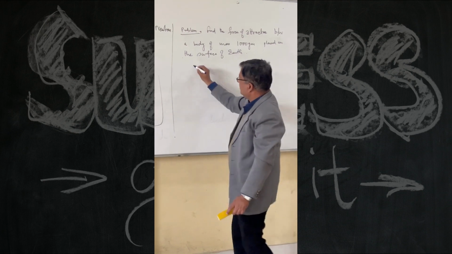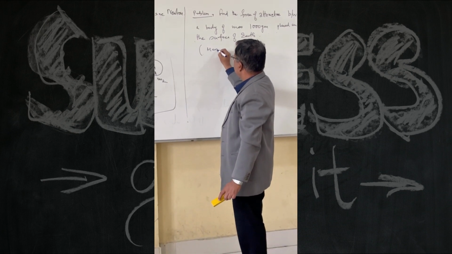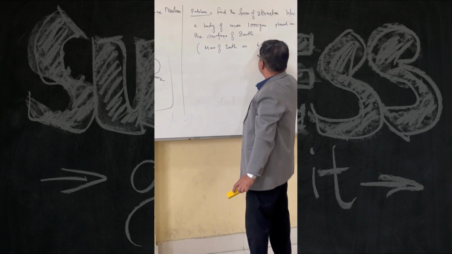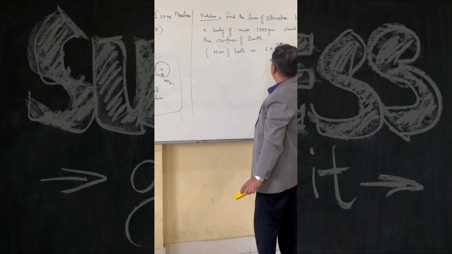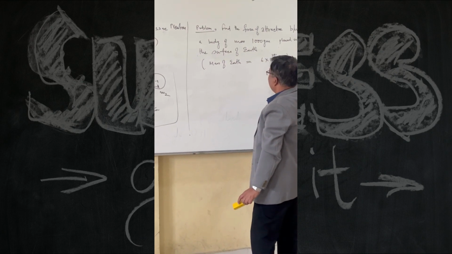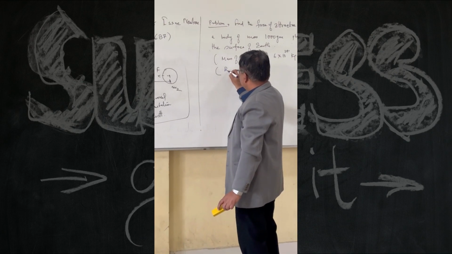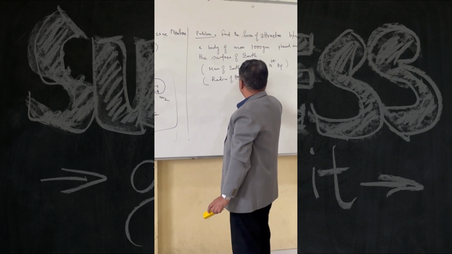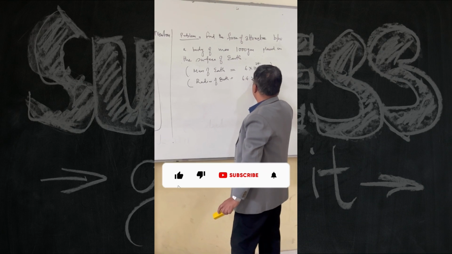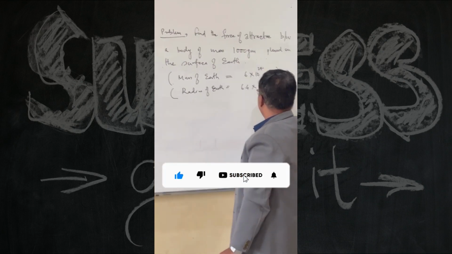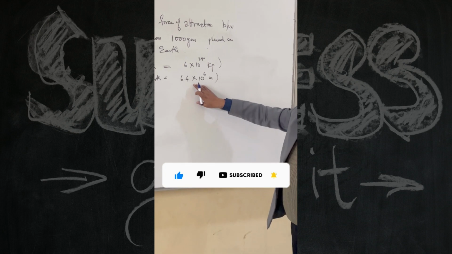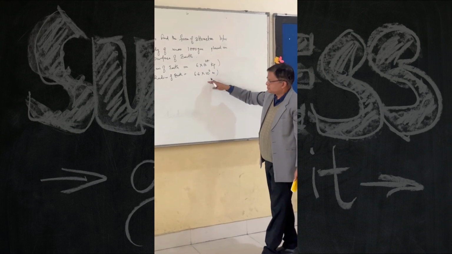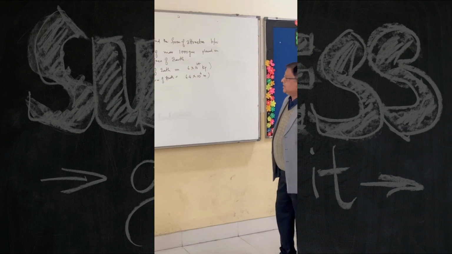Clear? Now what is given? You have been given that mass of Earth, which is enormous, is 6 into 10 to the power 24 kgs, and the other value is radius of Earth. The radius of Earth has a value of 6.4 into 10 to the power 6 meters. Sometimes it is given in kilometers, so it is 6.4 into 10 to the power 3 kilometers. So we have to change the units accordingly.